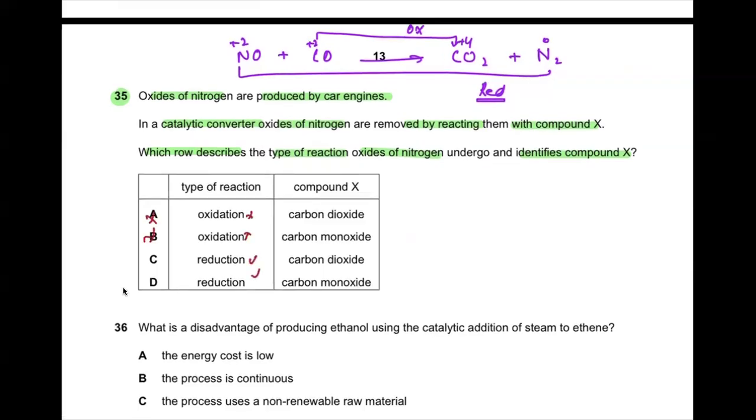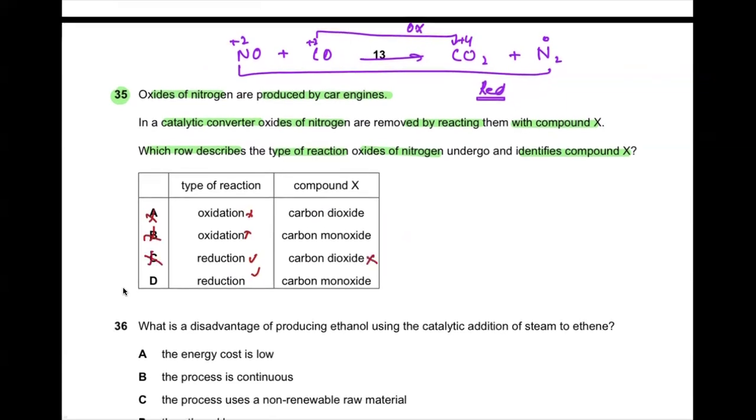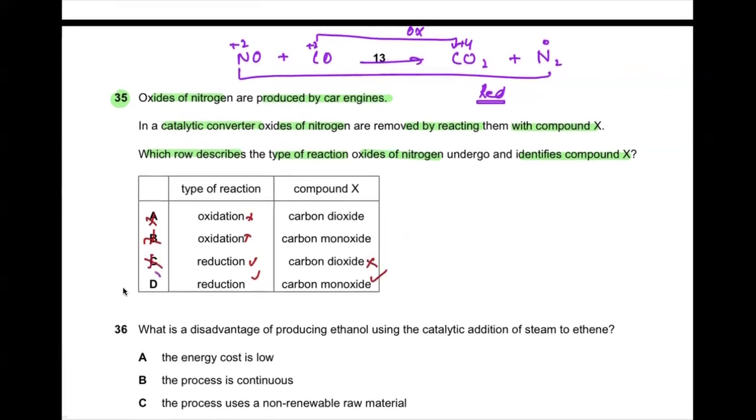So A and B are wrong. And the compound X is not carbon dioxide, so C goes wrong. It's carbon monoxide, so D is the correct answer. Is this clear?